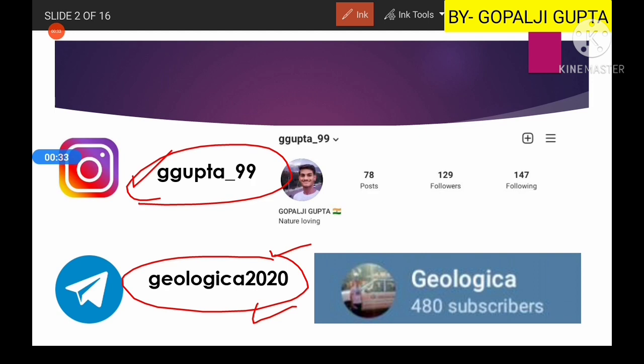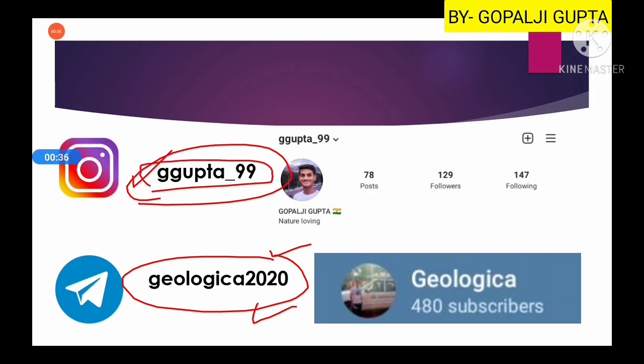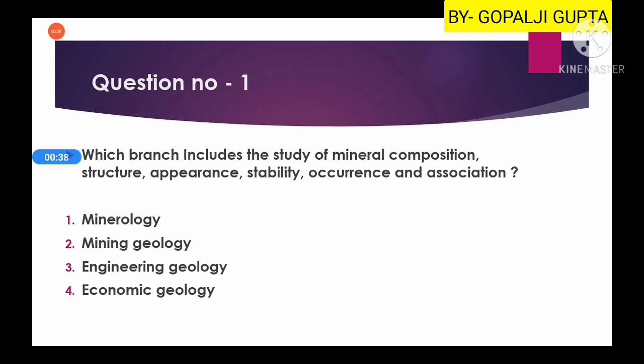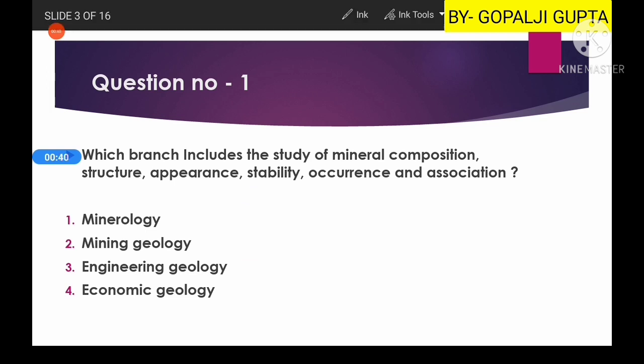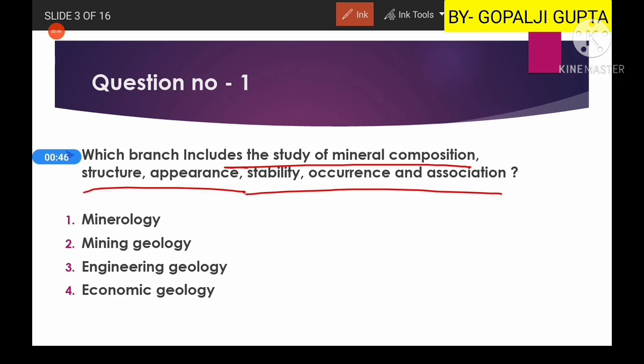So let's begin with our first question, that is, which branch includes the study of mineral composition, structure, appearance, stability, occurrence and the association. Now you may think why I have put this question. This is a very easy question and related to the branches of geology.